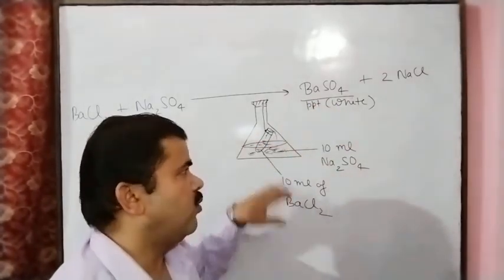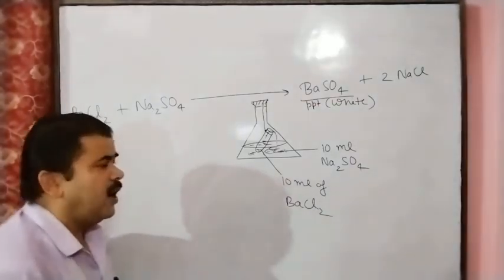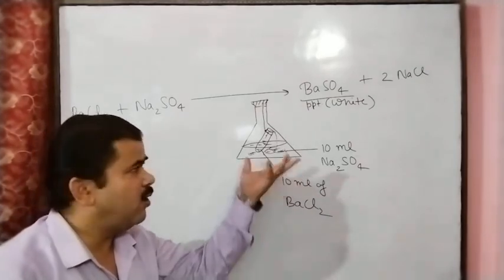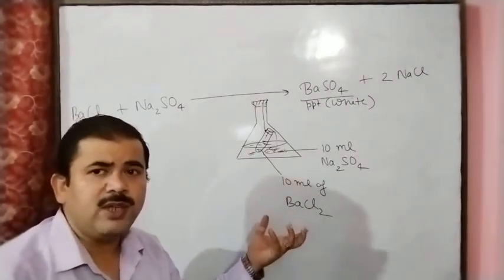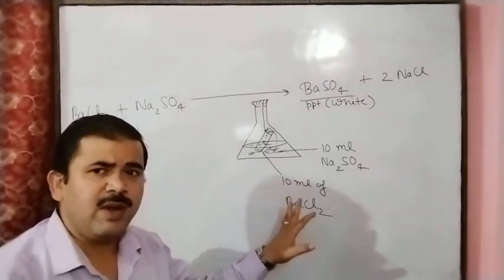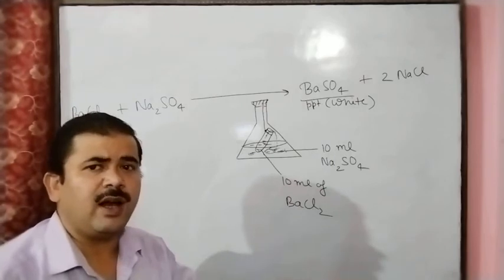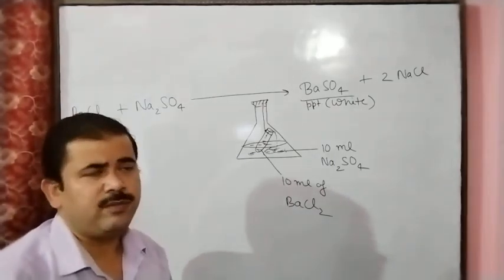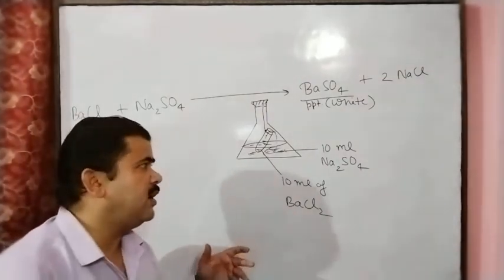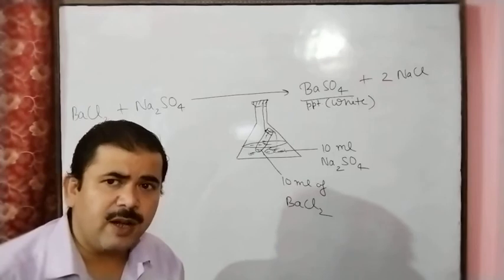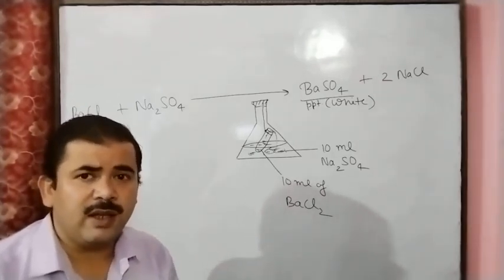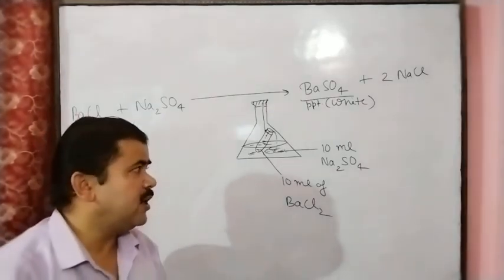So this will settle down, and after the reaction we will reweigh the whole system. Then we will observe that the mass does not change, means the mass remains the same before the reaction and after the reaction. No change in the mass. So by this experiment we can confirm the law of conservation of mass. According to the law of conservation of mass, mass can neither be created nor destroyed during a chemical reaction.